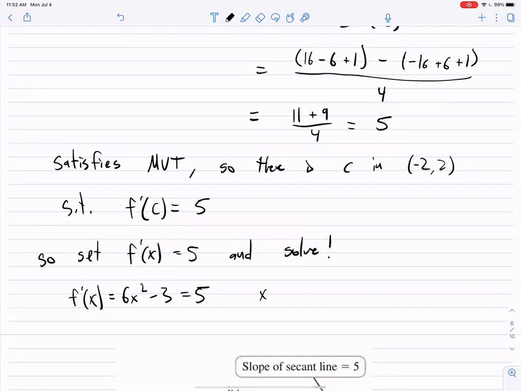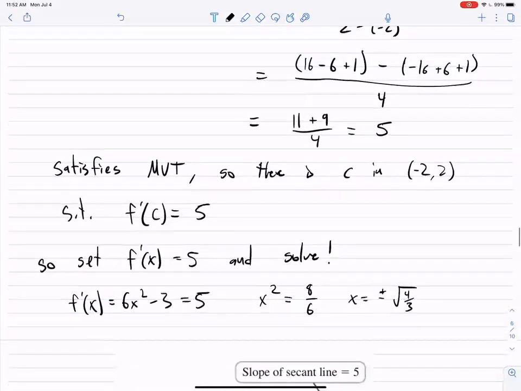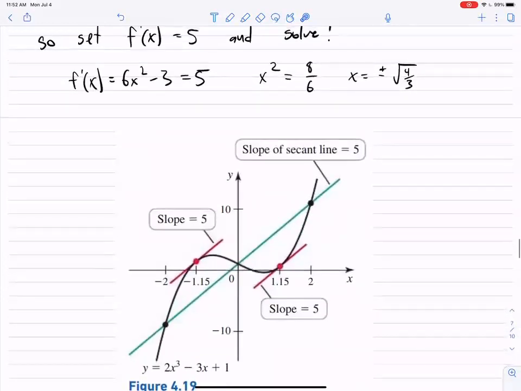And so you get x squared equals 8 over 6. And so x equals plus or minus the square root of 4/3. And so those are the two values. Both of those values are going to be guaranteed to have slope equaling 5. And so here's the picture of that, which is roughly plus or minus 1.15.